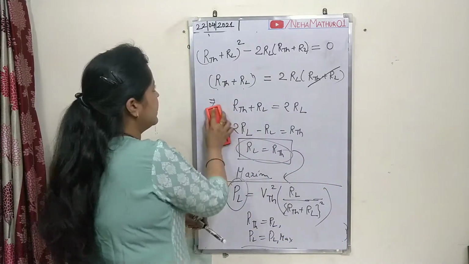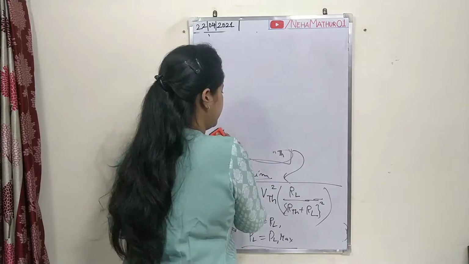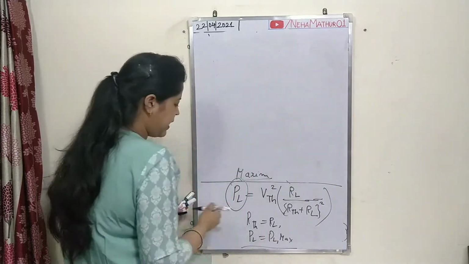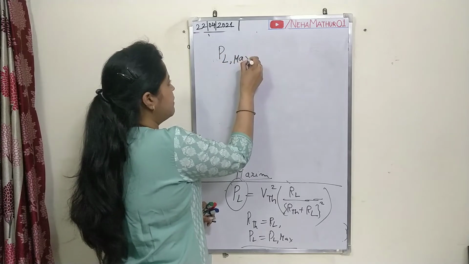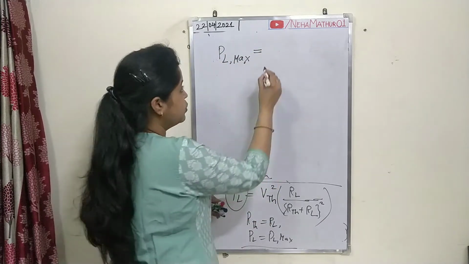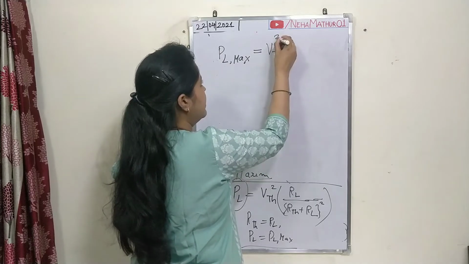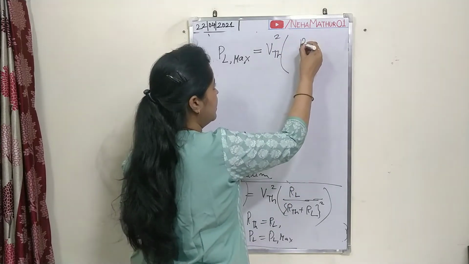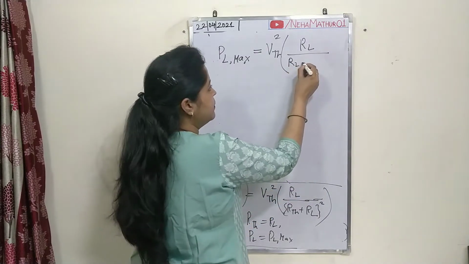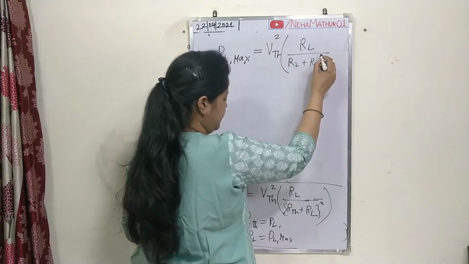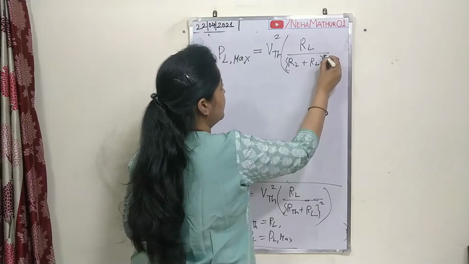So I can write this formula again. Your PL becomes the maximum power, which is equals to VTH square RL divided by RTH, which can be replaced by RL, plus again RL with its square.